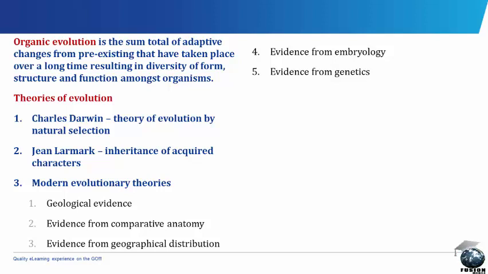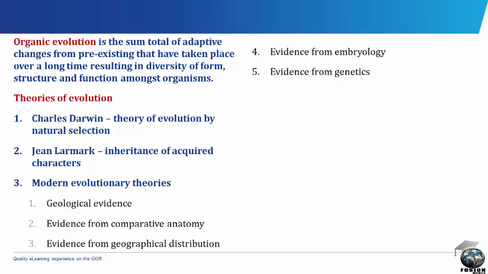Now, for the modern evolutionary theories, five things are involved. 1. Geological evidence. 2. Evidence from comparative anatomy. 3. Evidence from geographical distribution. 4. Evidence from embryology. 5. Evidence from genetics. Geological evidence states that the remains of animals and plants which were fossilized have revealed tremendous features pointing towards evolution due to the gradual changes of different structures they exhibit.